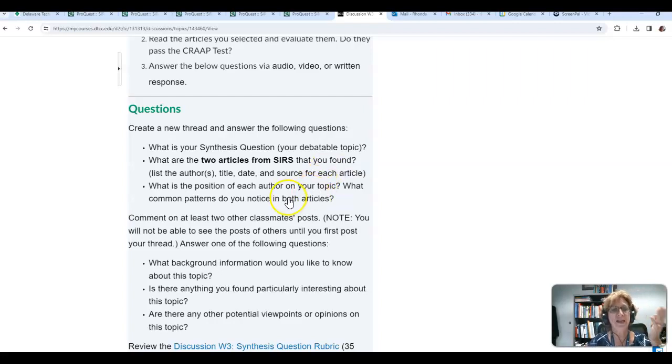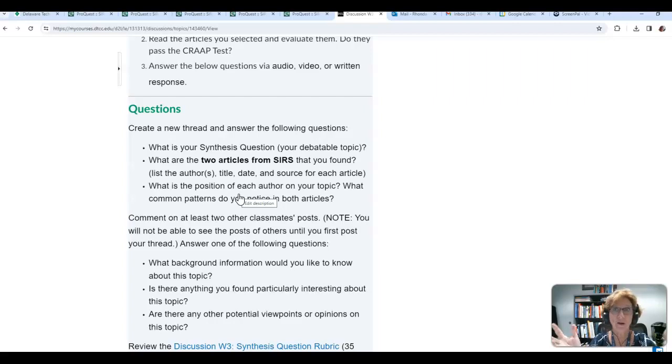And then finally, you're going to give me the position of each of your authors on this issue. Now that you've read the articles, where do they stand on the issue? If they're reporting, then tell me the position that they're reporting on.